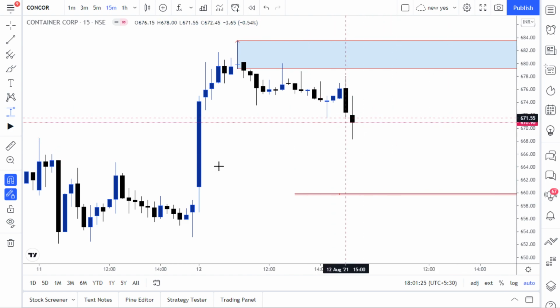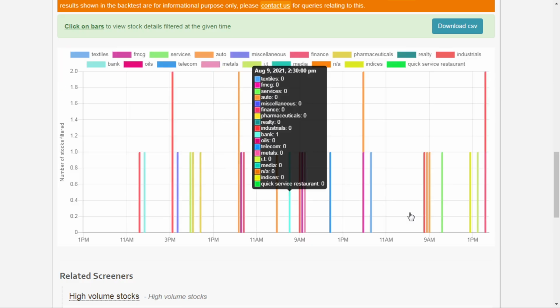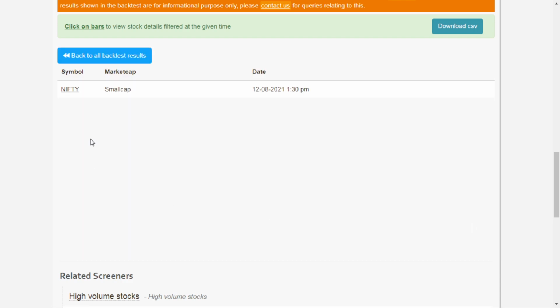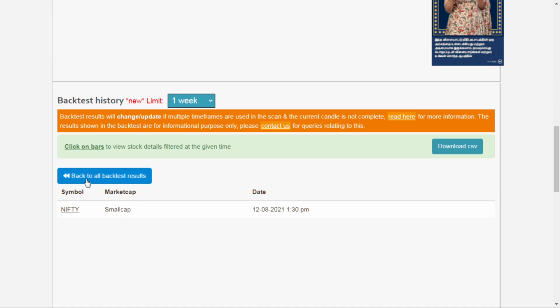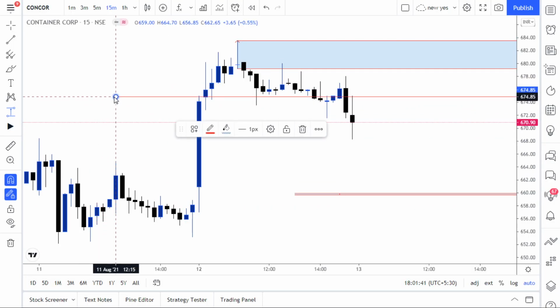Okay. So what are the other stocks which form the same kind of pattern? With the charting scanner we can find them very easily around 130. So we find Nifty around 130. So let's check what happened in Nifty.